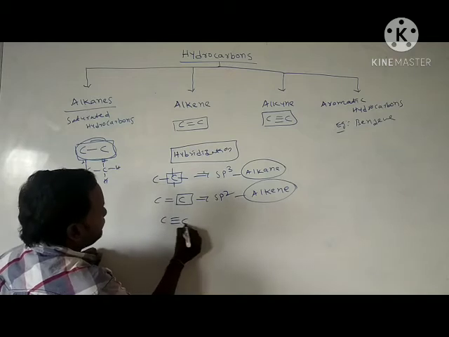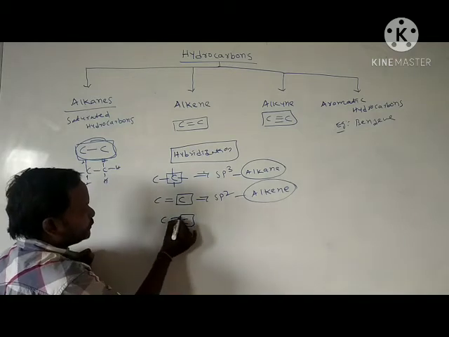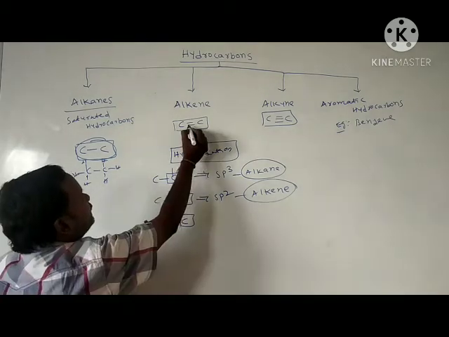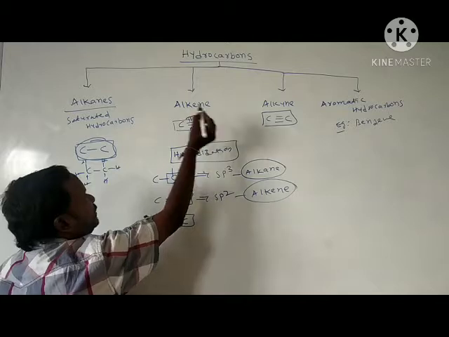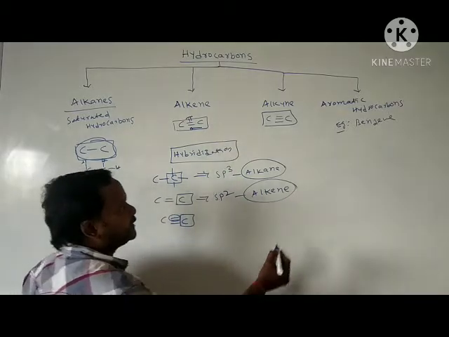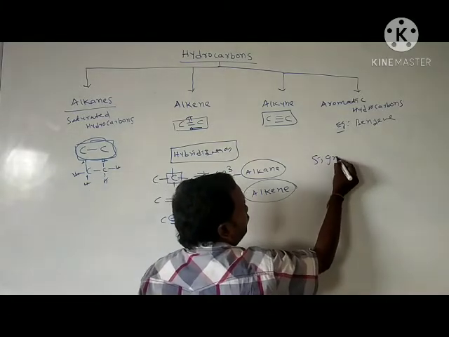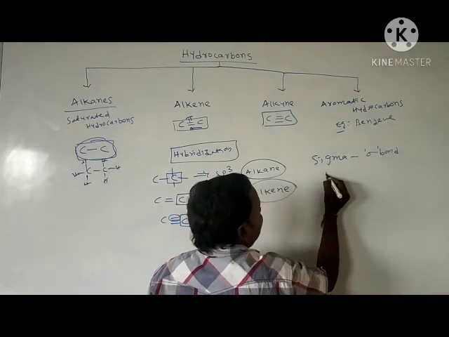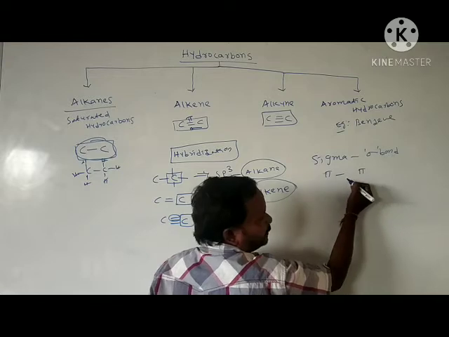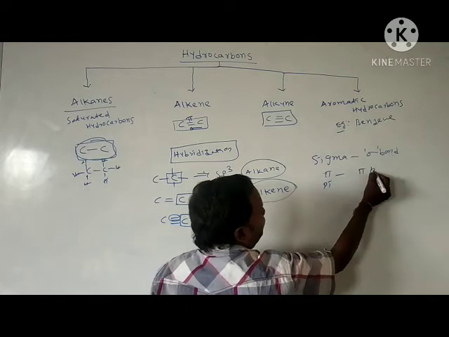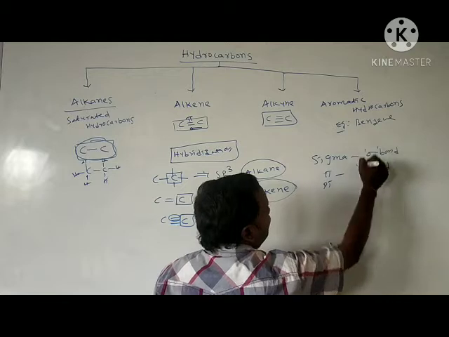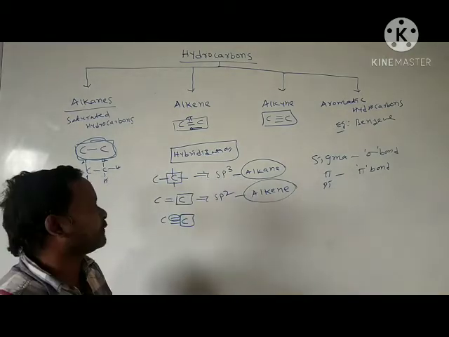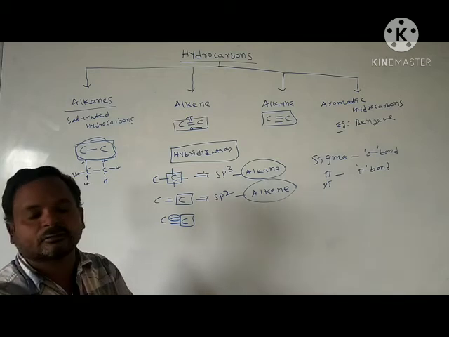In alkyne, here carbon is attached to 2 pi bonds. In continuation we will see what are pi bonds and what are sigma bonds. This is a sigma bond, this is called a pi bond. How these bonds are formed, we will see in continuation. Chemical bonding, the topic is not finished; tomorrow we will start that.